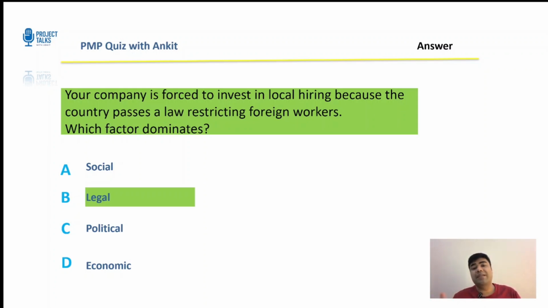Now, what are the tips here? If your question says passing a law, it is legal. If it instead says government policy, you can still consider political. But if it says law, it's always legal. Let's get to the next question now.